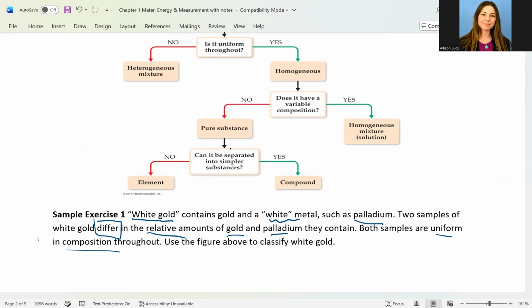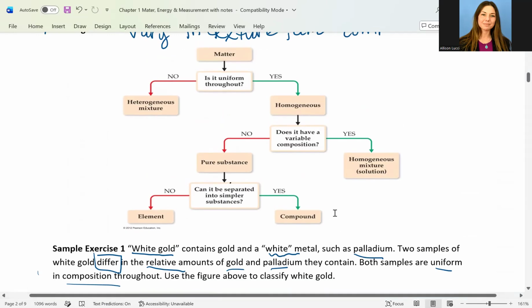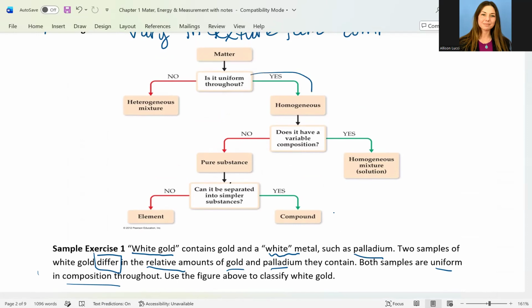So we want to figure out using this flow chart here, what is white gold? So we're told here that, we'll assume that it's matter. We know that it's uniform throughout because we're told that. So we're going to follow this direction over here. And then does it have a variable composition? Well, we're told yes to that as well. So we have relative amounts. That means that it's variable composition, but uniform throughout means that it looks the same. So we have a homogeneous and we'll say a mixture.